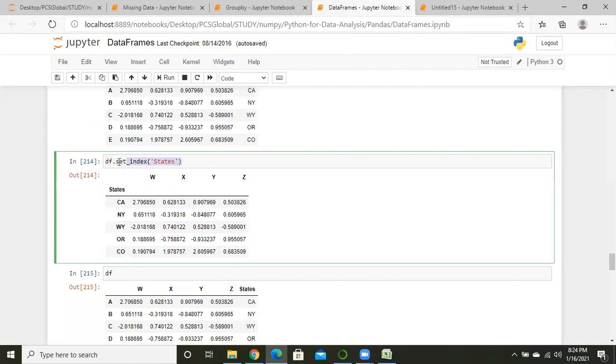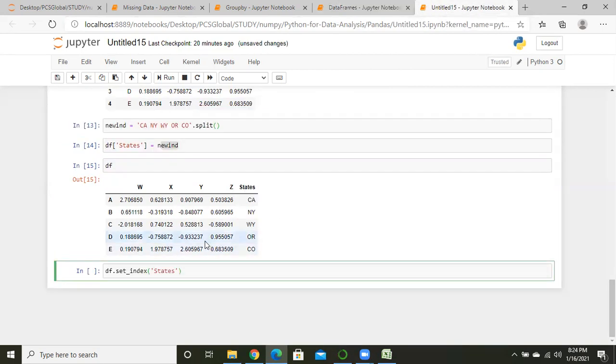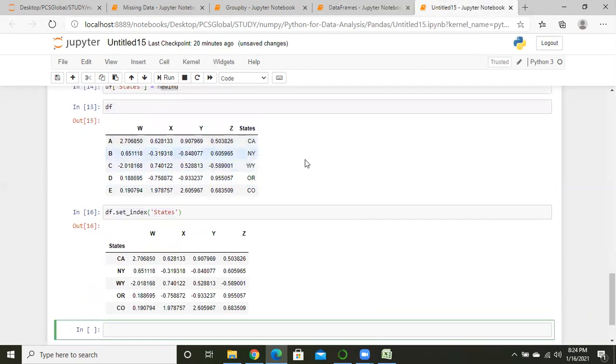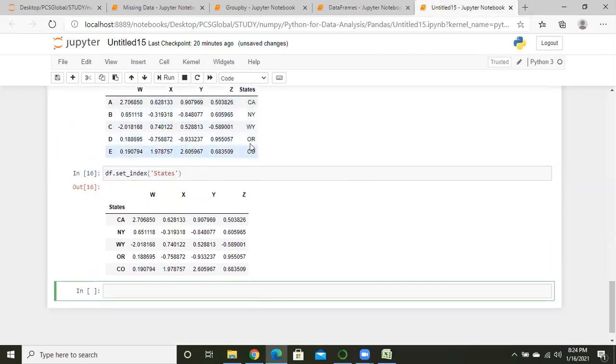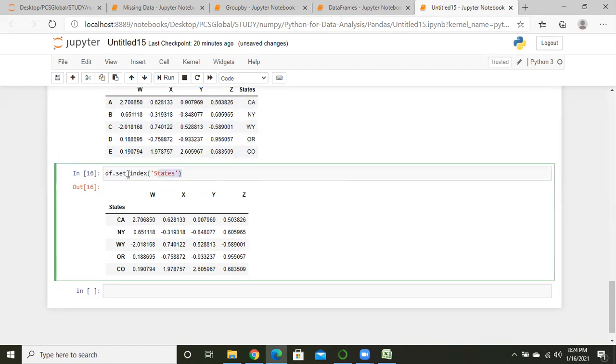So here we can also see the objective of set index. Just see it. In this data frame, the index is in the last column, right? Set index is doing nothing but setting that state as the index. So we can assume state is the index for this data frame.